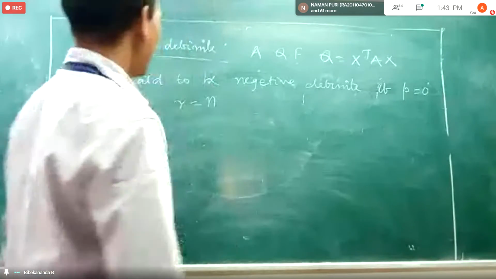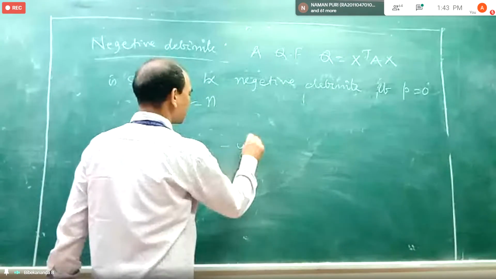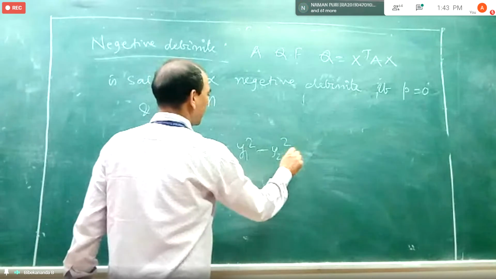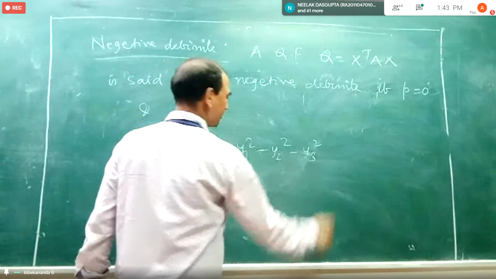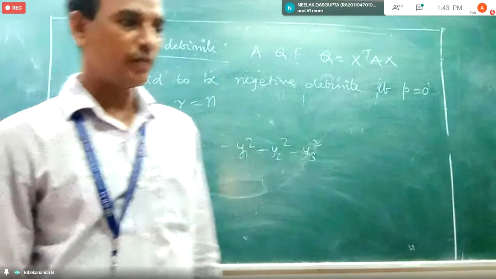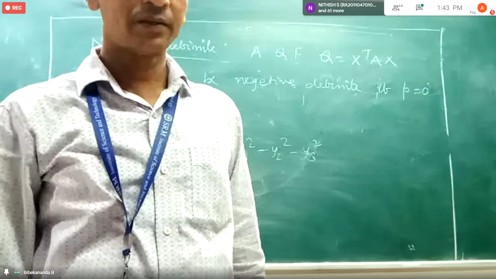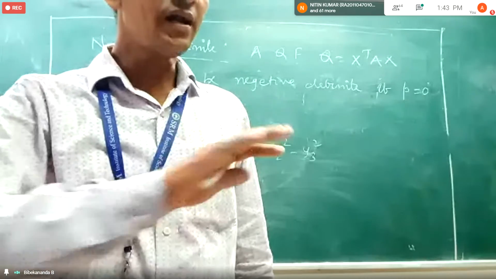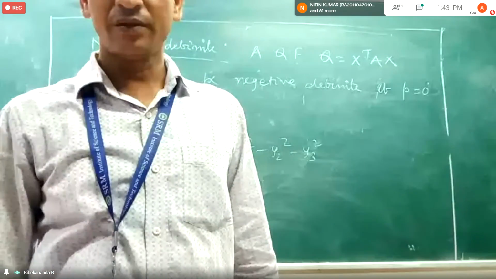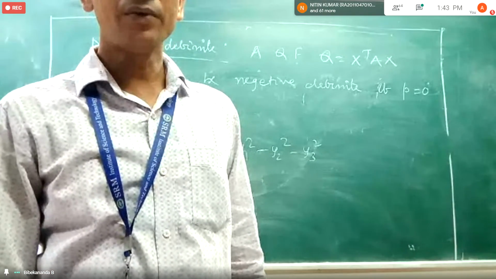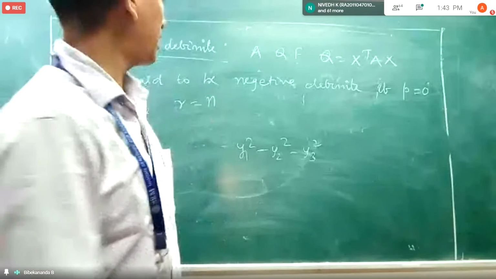Suppose I write y1 square minus y2 square minus y3 square. Suppose this is the canonical form. So what is the index here? 0. There are no positive terms. So P equal to 0.